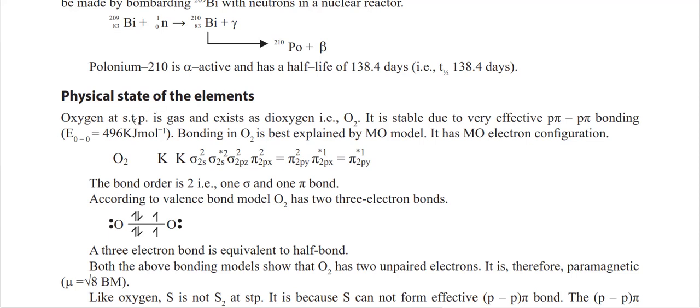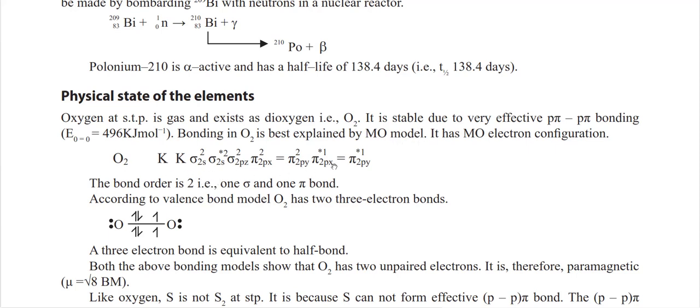If I'm talking about the physical state, as you know oxygen is gaseous at standard temperature and pressure, and it always forms a dimer like O2. This is a small molecule, so the p-pi bonding is very effective. And if you put the electrons of the O2 molecule according to MO theory, you will get a bond order of 2.